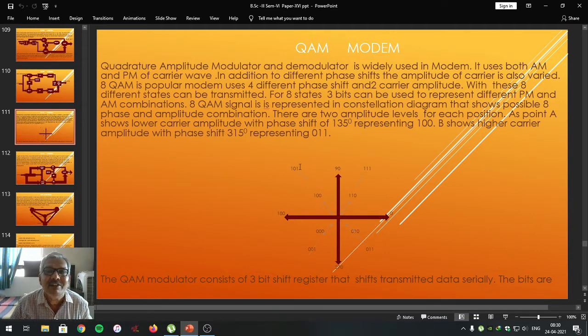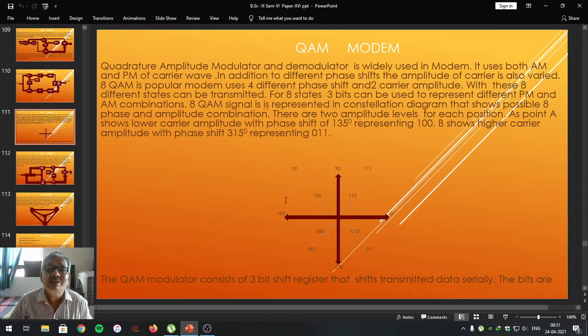A 3-bit number we are representing. For a phase shift of 225, two amplitude levels, that is 000 and 001. For 315 phase shift, two amplitude levels are 010 and 011. This means for every phase, two amplitude levels. Two amplitude levels, four phases, 1, 2, 3 and 4. That makes an 8 QAM type of modem.